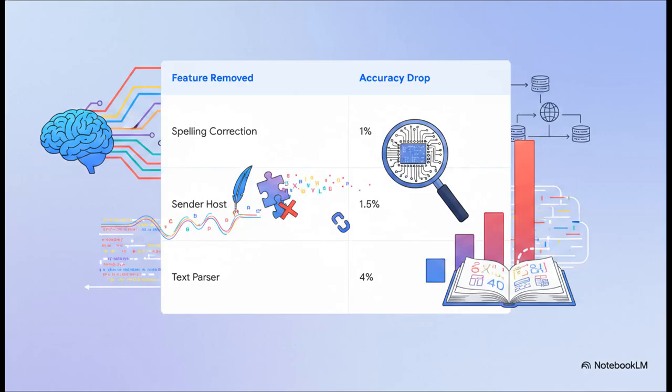Say we're analyzing a high-performing spam filter. We pull features out individually to see their specific impact. Removing spelling correction causes a 1% drop in performance. Removing sender host features causes a 1.5% drop. But pulling out the text parser, that causes a massive 4% drop in accuracy. This gives us hard, quantifiable proof that the text parser is doing the heavy lifting for the model's success.